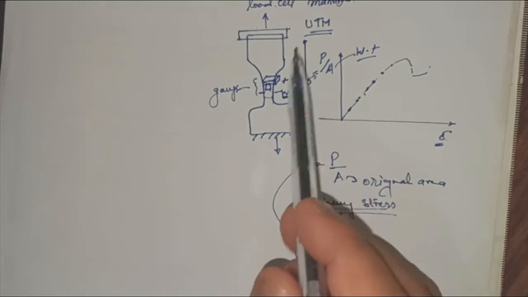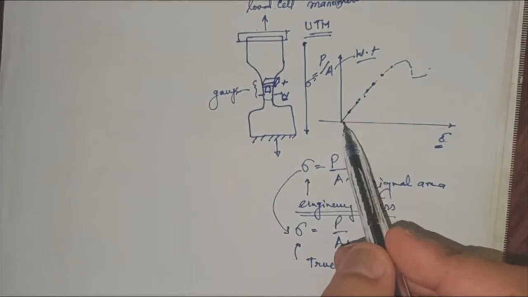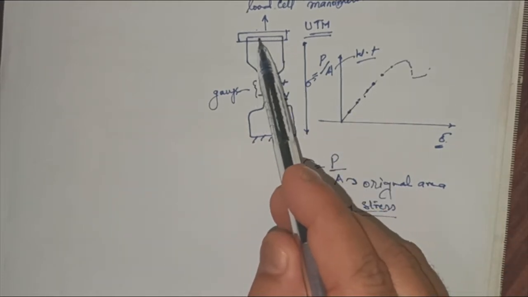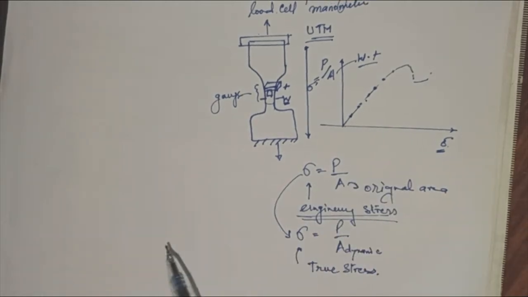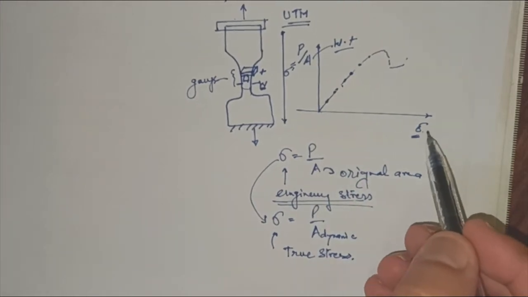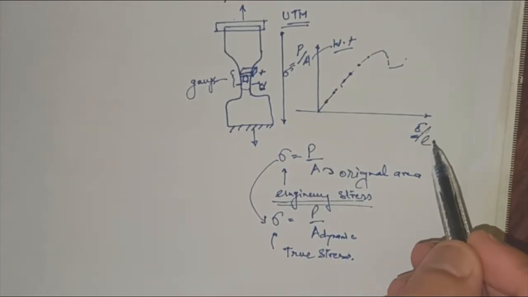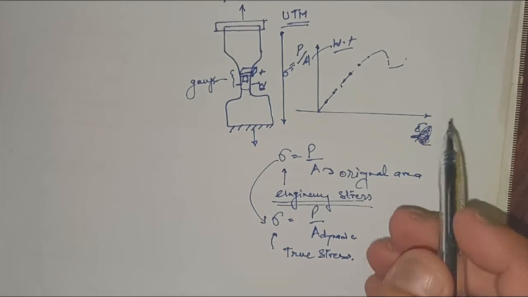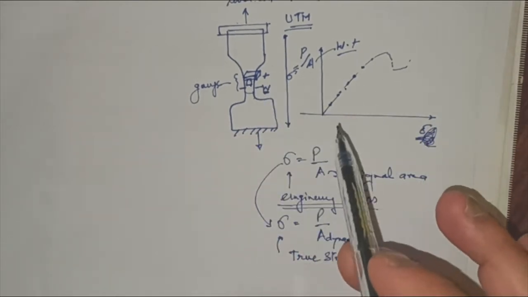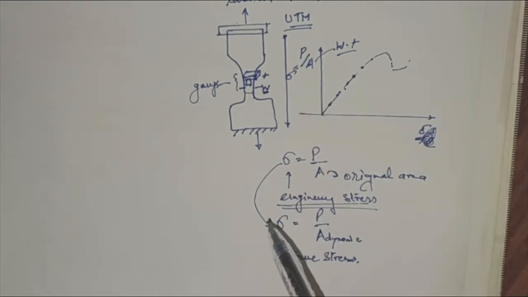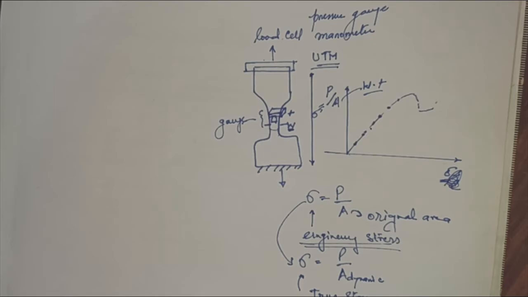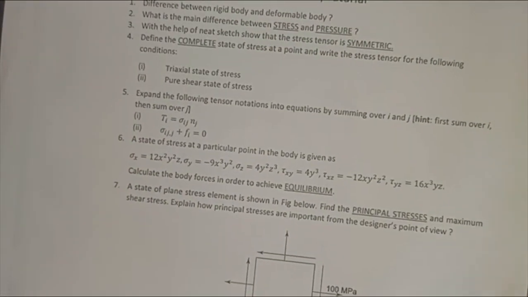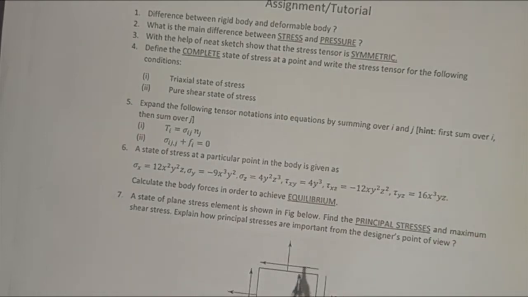Because if you measure it through this, there is some slipping also occurring. There is loosening of the grips in the jaws. So this also eats up your displacement. Displacement usually doesn't come out proper. So you cannot directly write the strain as the change in length by the original length. That would be technically correct, but experimentally this usually doesn't work because of the different errors occurring in the experiments. So let's make it short. I'm trying to explain these things because they might not have been covered during the lecture. So this is the main difference between engineering stress and true stress.